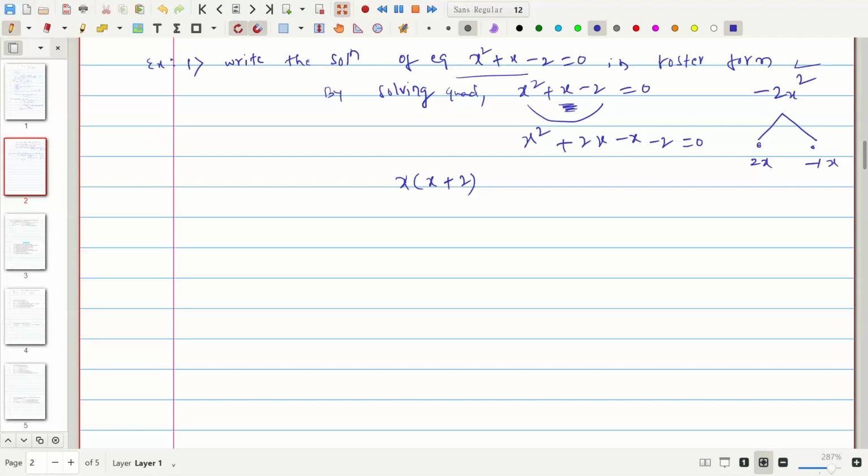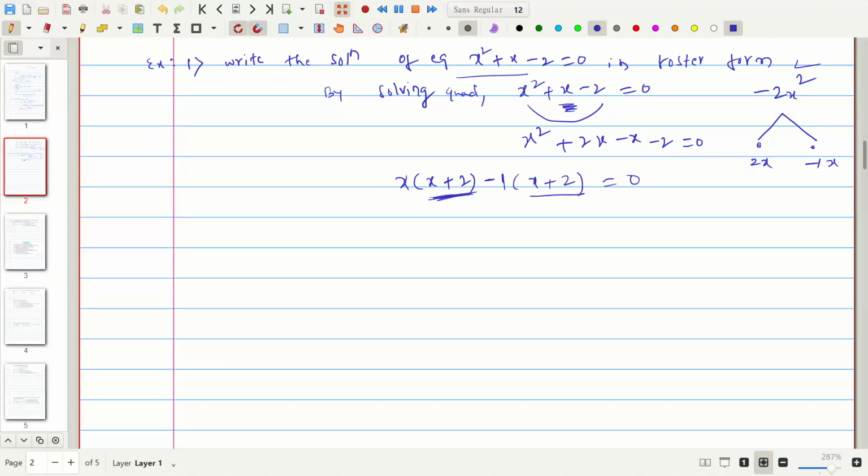Again here I take minus 1 common, because the same term has to repeat here. Therefore we need to take care whether to take positive or negative signs. Then it will come as x plus 2 is equal to 0.